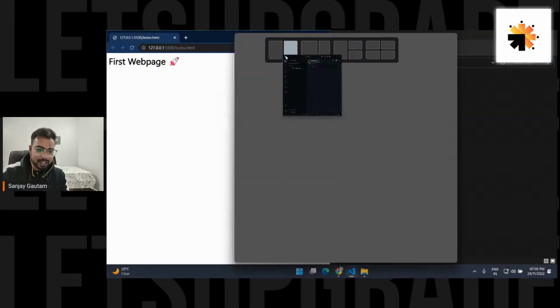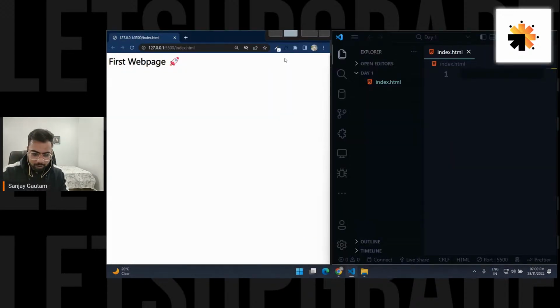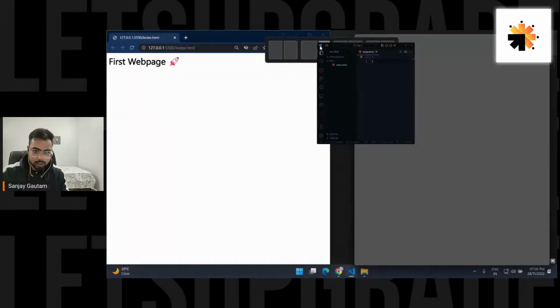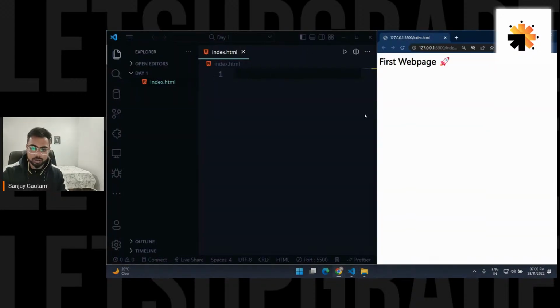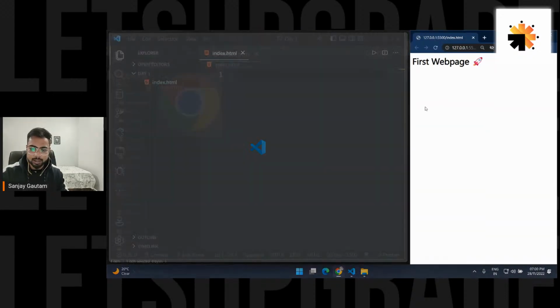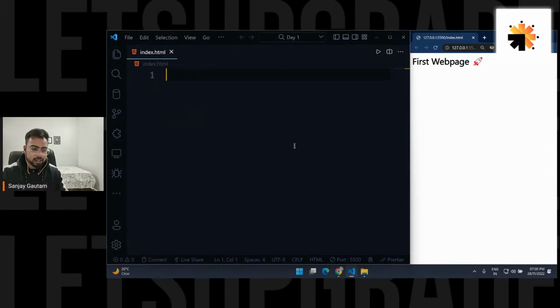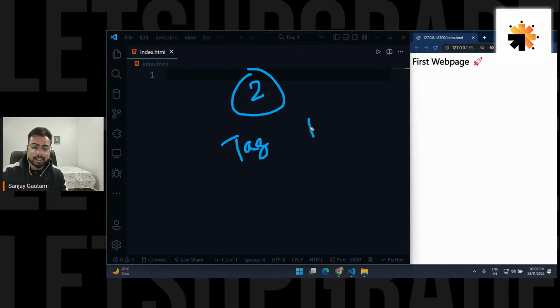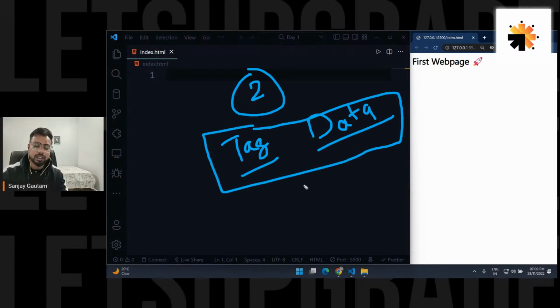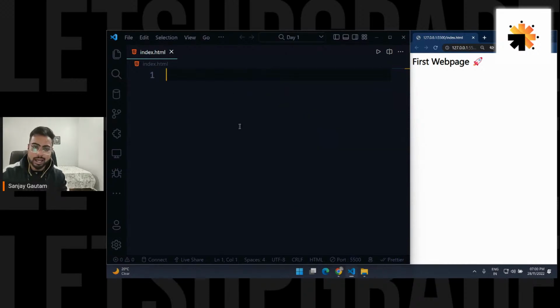So let's just understand what a tag is first of all. So let me just put this thing at the right side and my web page here, so we can see both of the things side by side. Okay, so HTML just consists of two things, and the first thing is called tags. And second is some piece of information that we can call data. So an HTML file has two things, a tag and data. And combining these two things, you can create an HTML element.